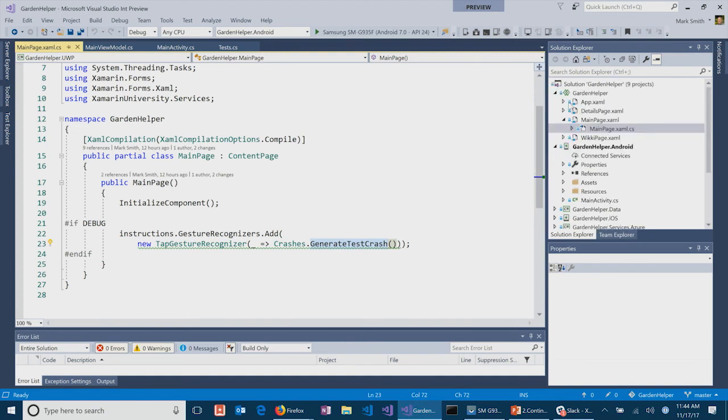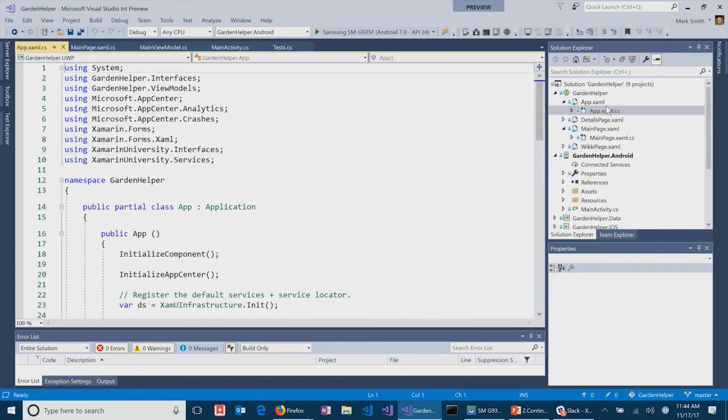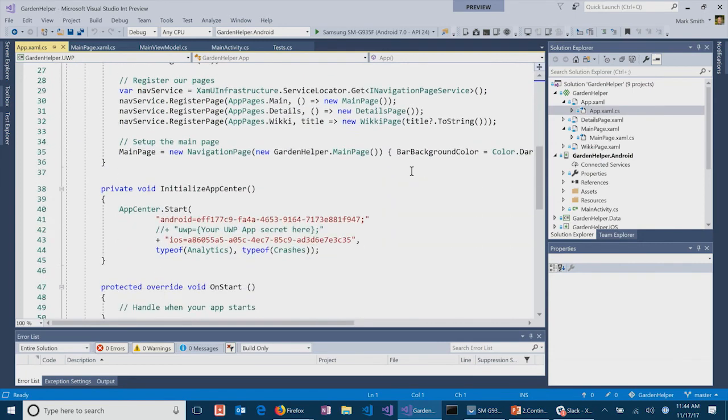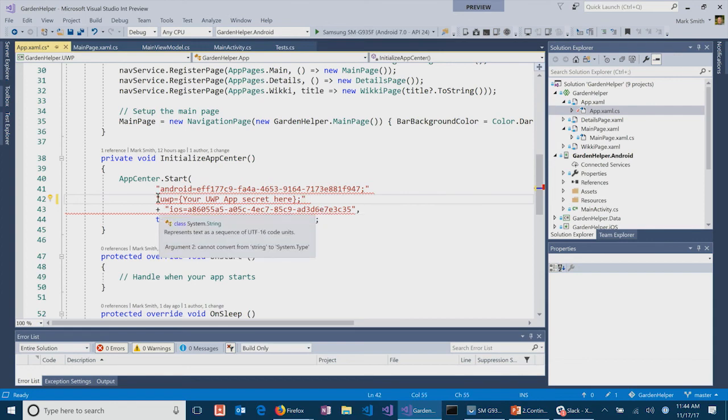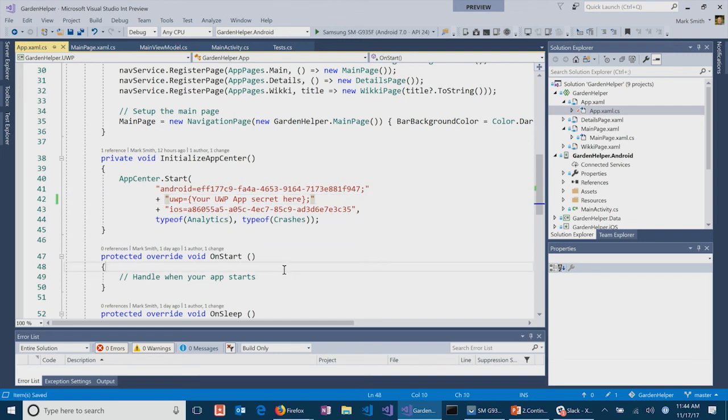So there's a couple of things that need to happen in order to use these packages. The first thing is you actually do need to register with App Center. So you install the NuGet packages. You have to make a single call. In Xamarin Forms, you can actually combine all of them together. And now that we have a UWP version, I can actually uncomment that. Of course, Xamarin Forms is now in your shared code. So this is my shared code that's across all these platforms.